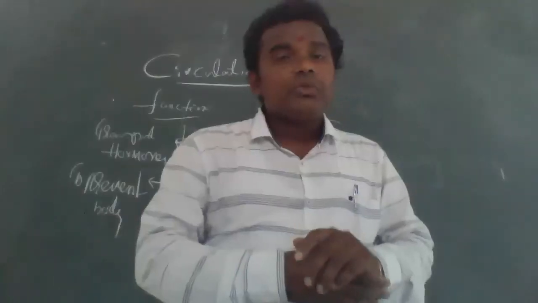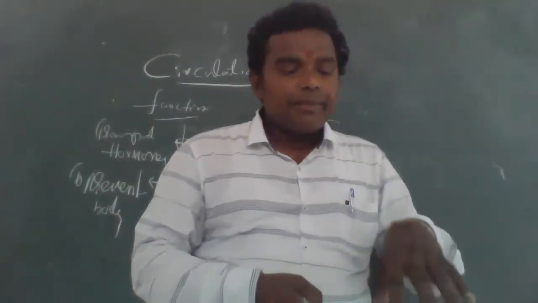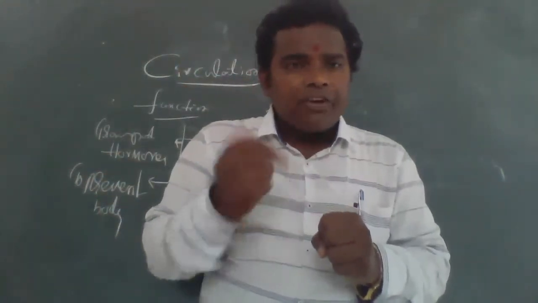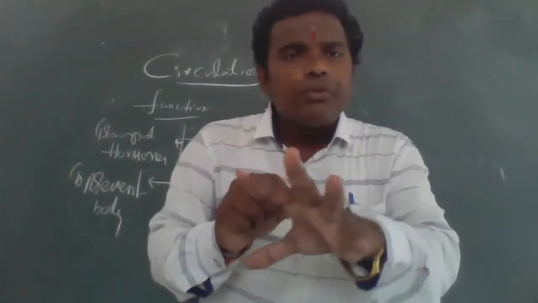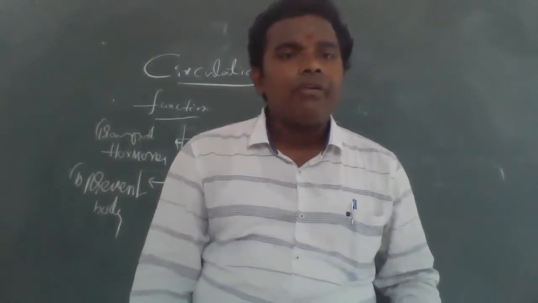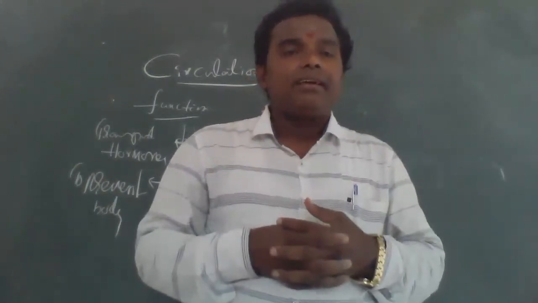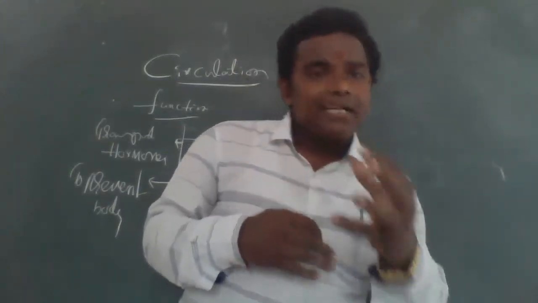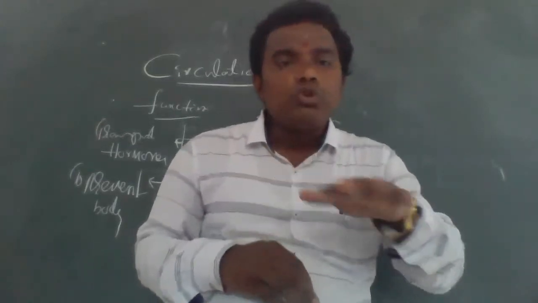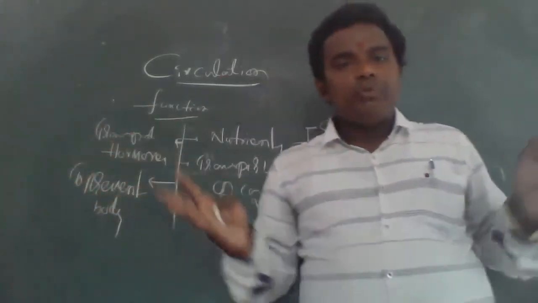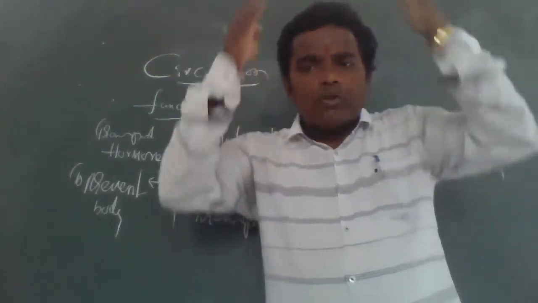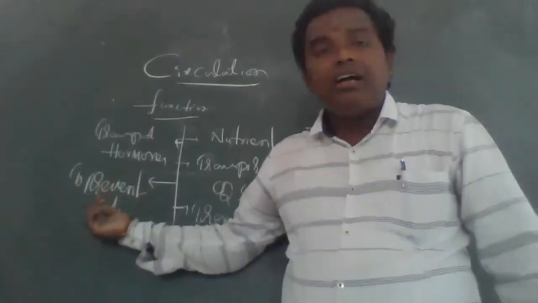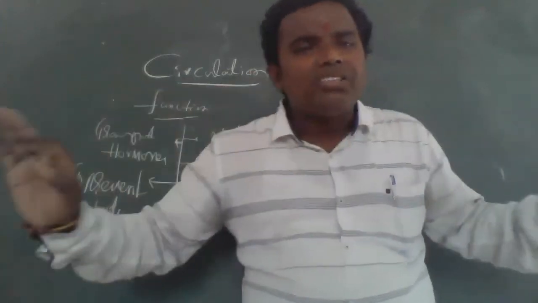And one more very important thing about the blood: if your body is injured, after two or three days the wound is cured. How? Because of our platelets. Platelets are responsible for blood clotting, after which the wound is cured. The total body is protected against microorganisms by the circulation. Without circulation,